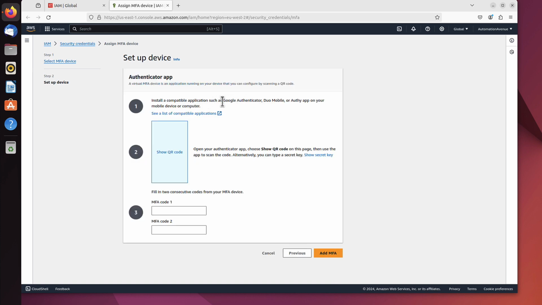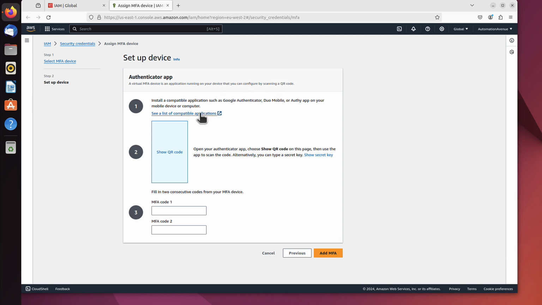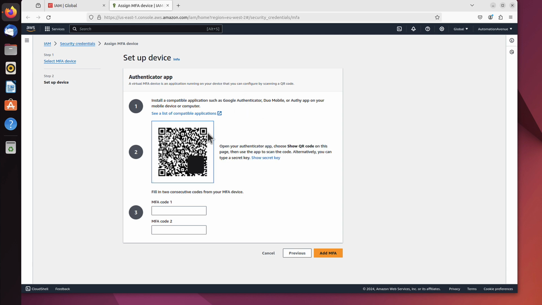And now you can see you will have to install one of the applications on your phone, either Google Authenticator, Duo Mobile, or some other apps that you can see in the list here. But basically, you need just one of them. Google is a really good one. I can recommend that one. And then, once you've installed that application, you have to click that Show QR code and just scan it with your phone.